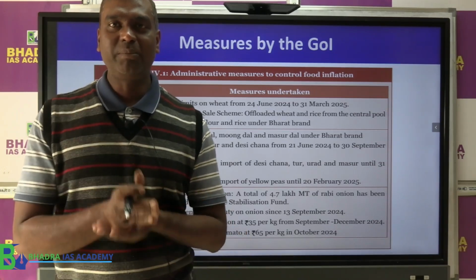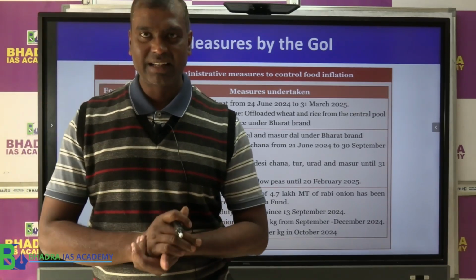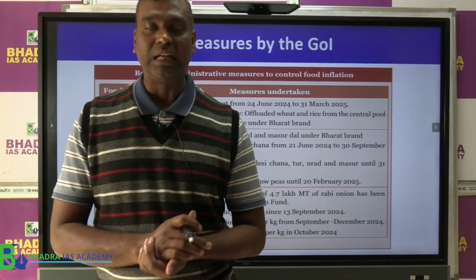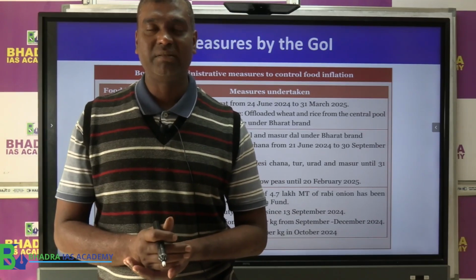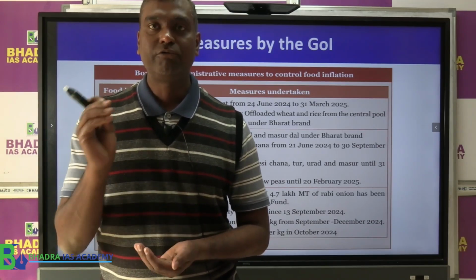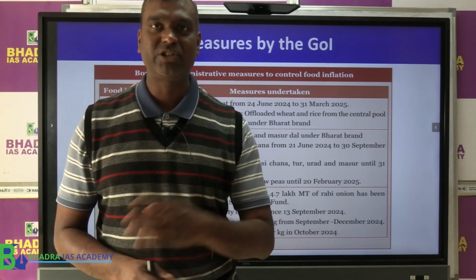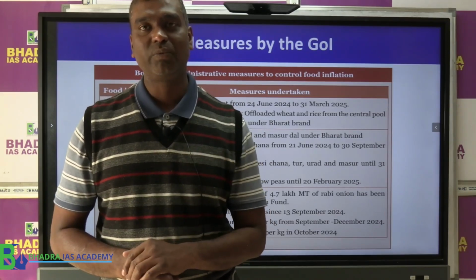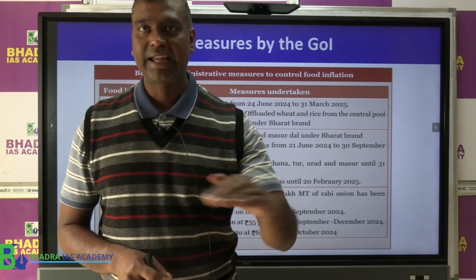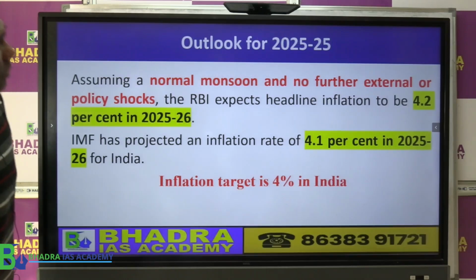So the economic survey's analysis is very clear. In the last 2 years, India has experienced inflation. Globally, inflation was a little lower, and Indian inflation was basically caused by food inflation. And for food inflation, they identified three major items: tomato, onion and tur dal, because of which inflation was rather high. Clear? This is the basic analysis given by the economic survey.